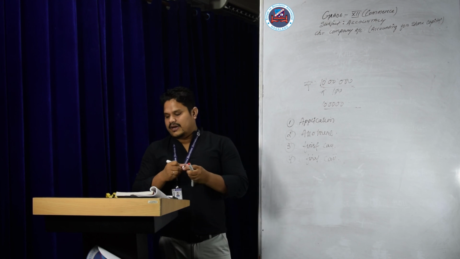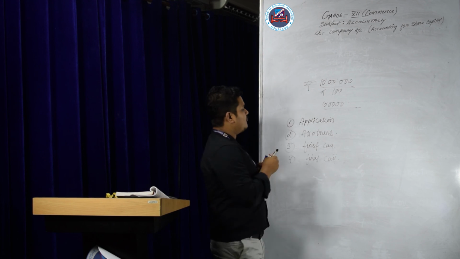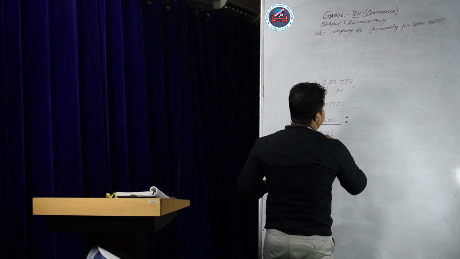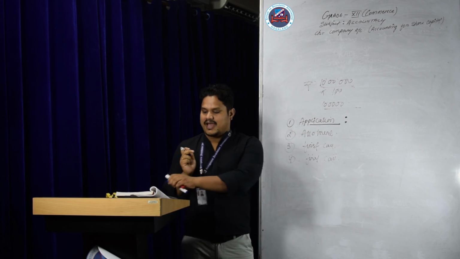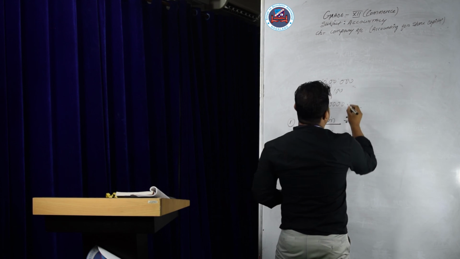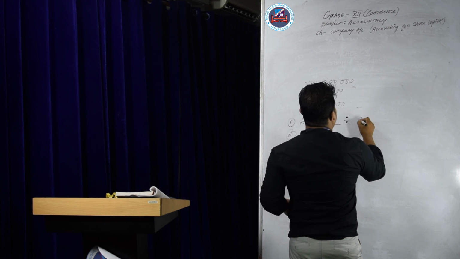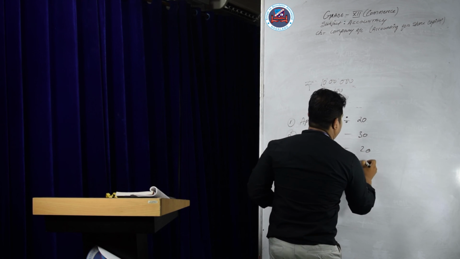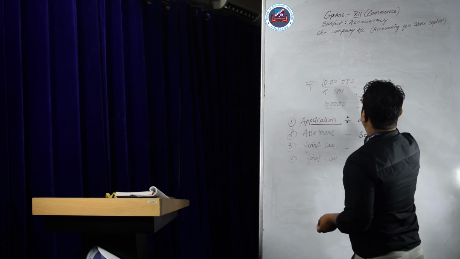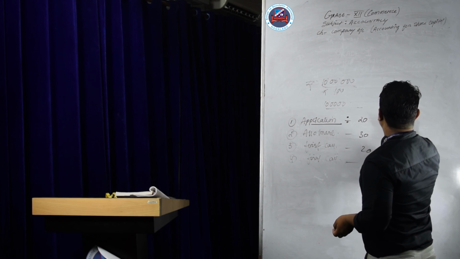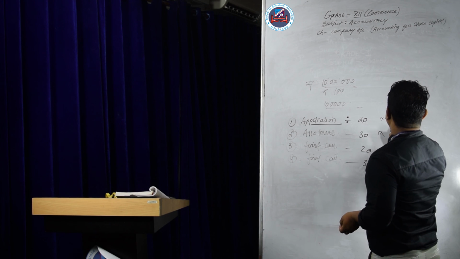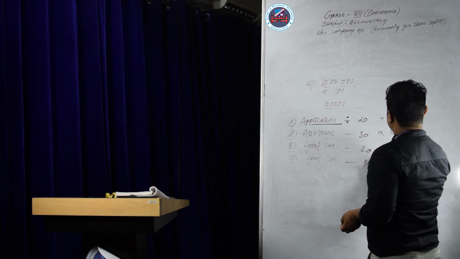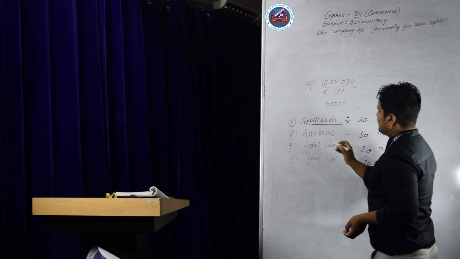What is called application? We know that while taking admission, we have to fill up an application form. Like that, when we purchase shares in the company, we have to give an application. This 100 rupees will be divided. Suppose here 20 application, here 30, here 20, and 30. Total 100. And this will be multiplied by 10,000 shares for each installment.